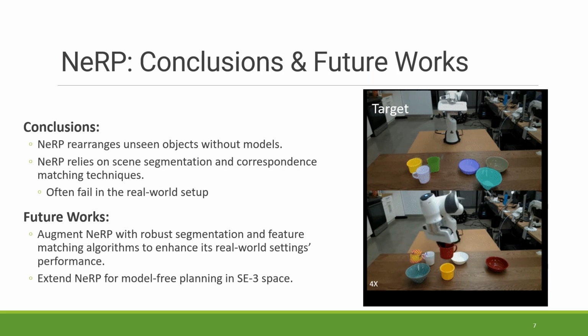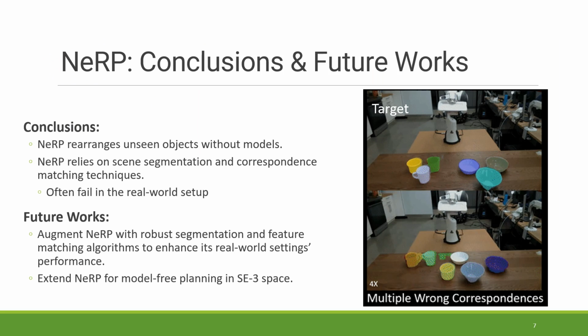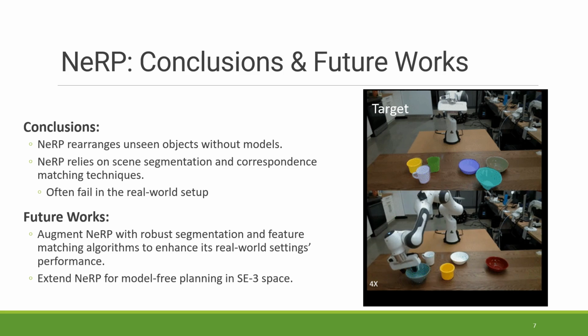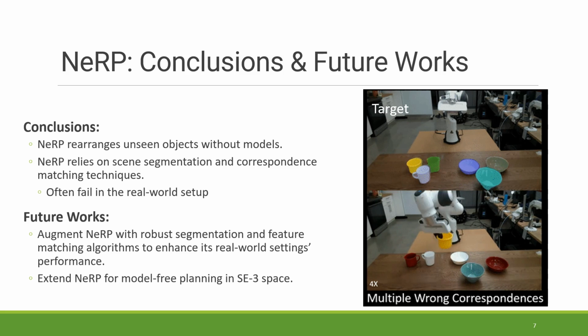In conclusion, NeRP can rearrange unknown objects to reach the desired given arrangement using only the RGBD data. However, it relies on scene segmentation and correspondence matching techniques, which we observed often fail in real-world experiments, as shown in this video. Therefore, in our future work, we plan to augment NeRP with robust segmentation and correspondence matching techniques, and also extend it to do set-based planning in SE3 spaces.